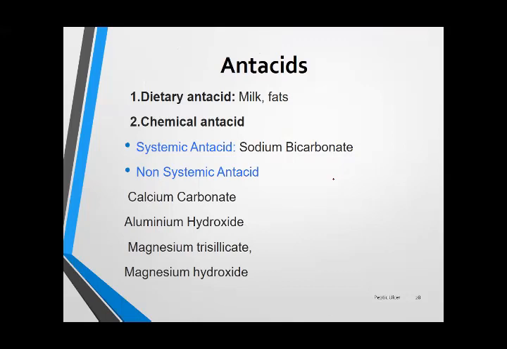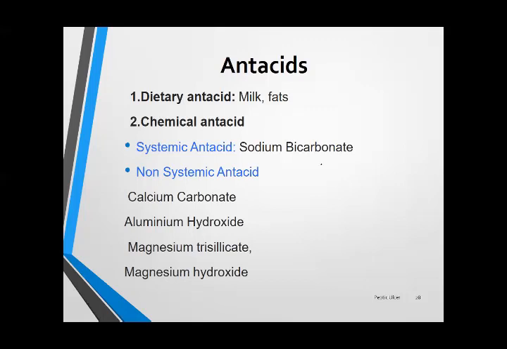We have two types of antacids: dietary antacids and chemical antacids. The most common dietary antacids are milk and fats. Chemical antacids are either systemic or non-systemic. We prefer non-systemic, remember, not systemic. The systemic antacid is sodium bicarbonate, and the non-systemic ones are calcium carbonate, aluminum hydroxide, magnesium trisilicate, and magnesium hydroxide.